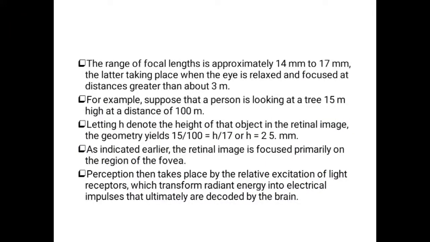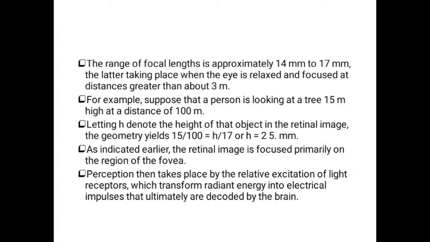As I already said, the range of focal length here is 14 millimeter to 17 millimeter, which is the distance between the lens and the retina. Suppose a person is looking at a tree of 15 meter at a distance of 100 meter. Now let H denote the height of the image formed in the retina. So how are we going to calculate this?